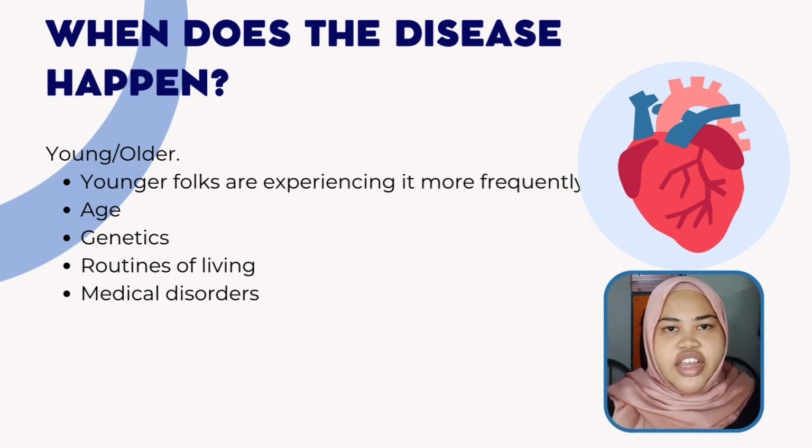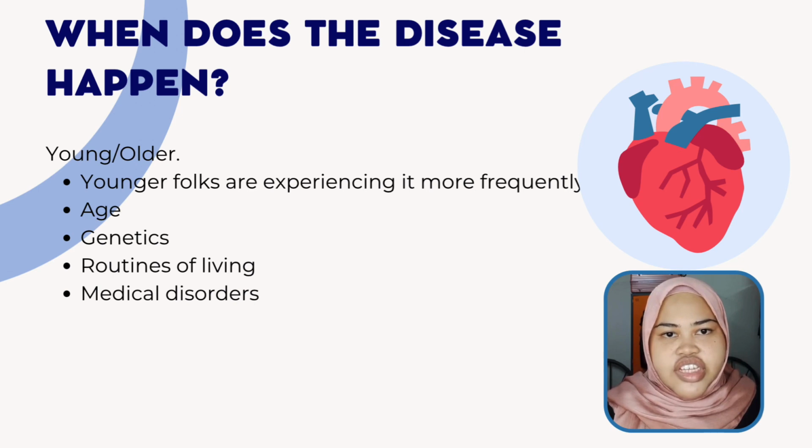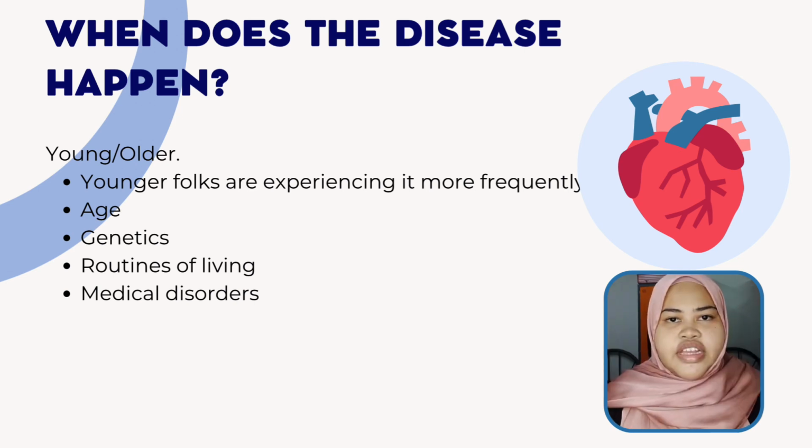Routine of living. Unhealthy lifestyle choices such as consuming a diet high in saturated fats, refined carbohydrates, and salt, not getting enough exercise, abusing alcohol, and being under excessive stress might eventually increase your risk of developing heart disease. Medical disorders. Having several medical disorders such as metabolic syndrome, high blood pressure, high cholesterol, diabetes, and obesity can increase your chance of developing heart disease.